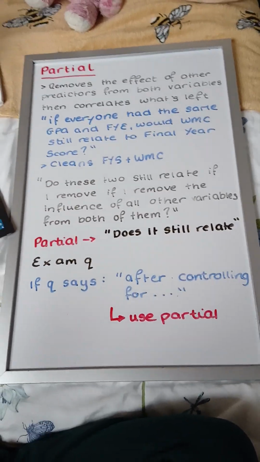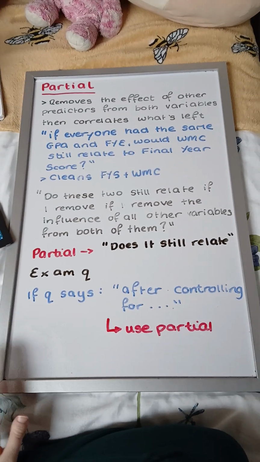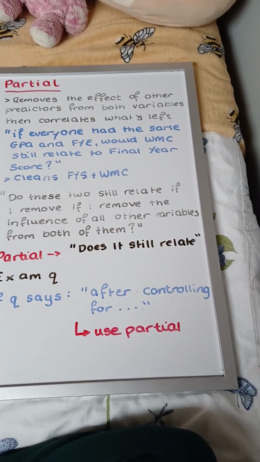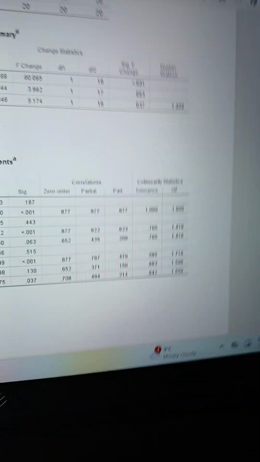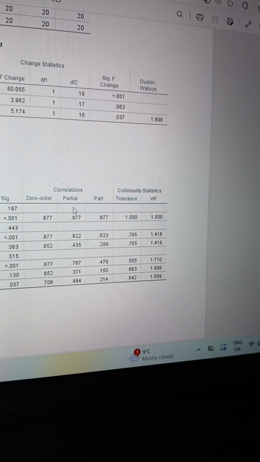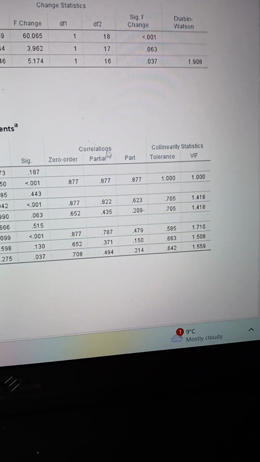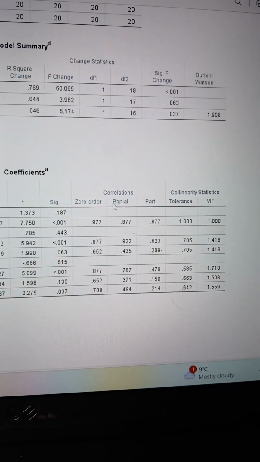For question 8, before we get into the question, you need to know the difference between partial and semi-partial, which we can see on the question. We can see here that when we go up to correlations, we see all our models here, and we go up to correlations. There is zero order, partial, and part. Part also means semi-partial. It's literally just the same thing. So before we go into question 8, we're going to go through the meanings of the three of these, starting with partial.